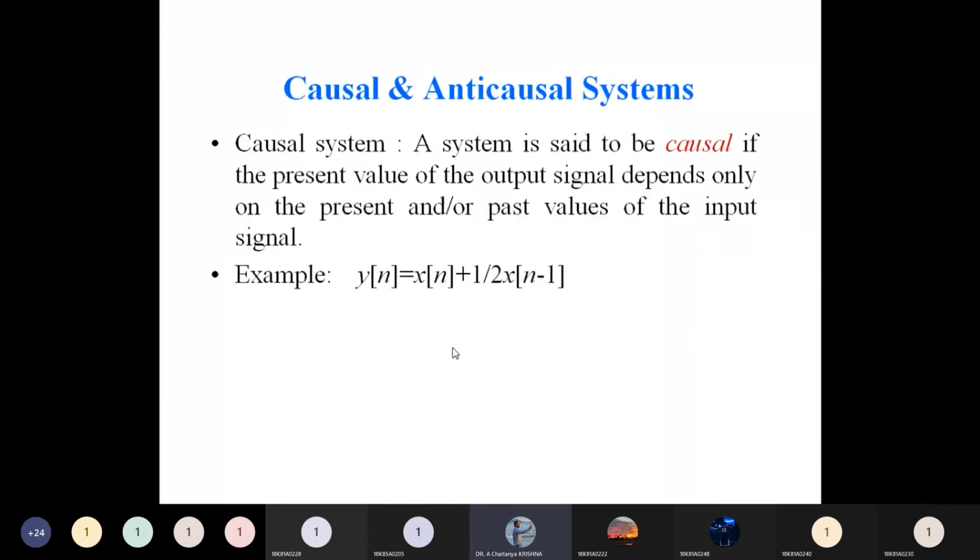What is the present value, what is the past value, and what is the future? Here in the time period, if x of t is there, and if x of t plus 2 is there, if it is t plus 2, then that value should be the future value.